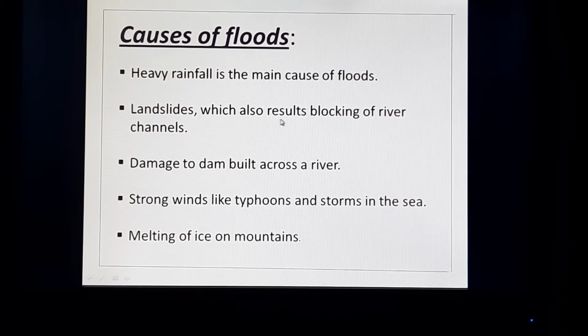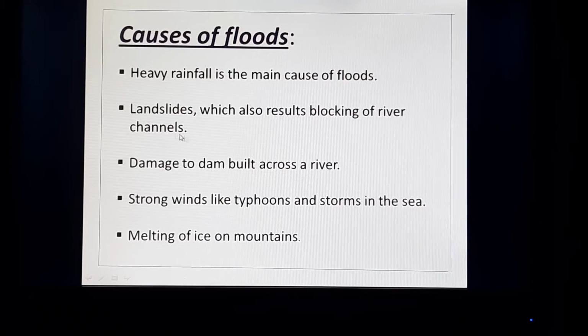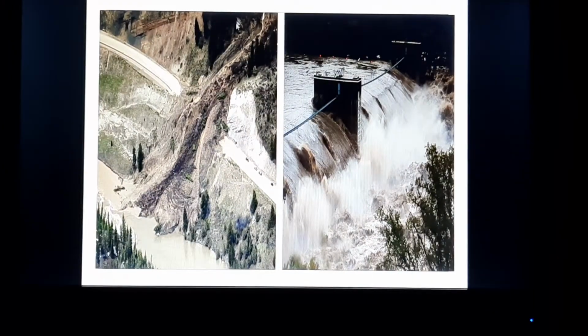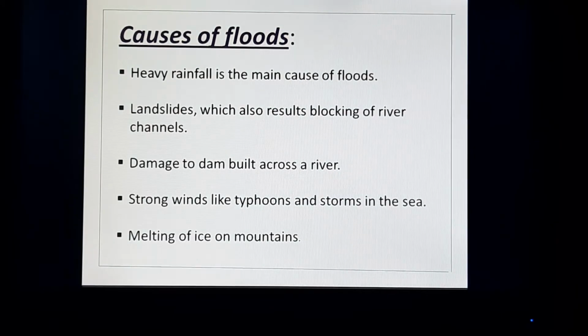Landslides, which also result in blocking of river channels. So what is a landslide? You can see in this picture, the lands or the soils are sliding down to the river bed, and it blocks the river bed, and when the flowing water could not pass through that bed, then it overflows to the surrounding region, and then also the flood occurs. Okay, so landslides are also another cause of flood.